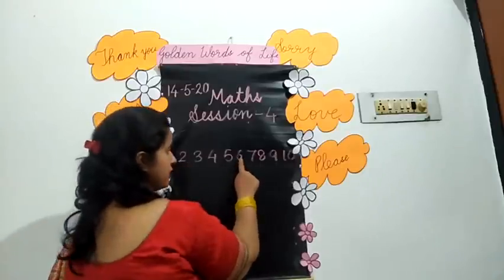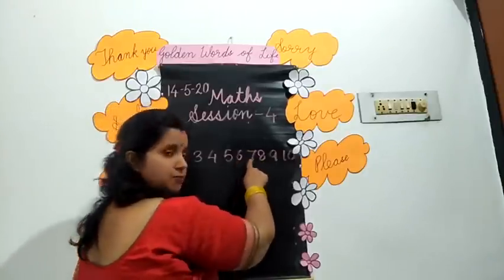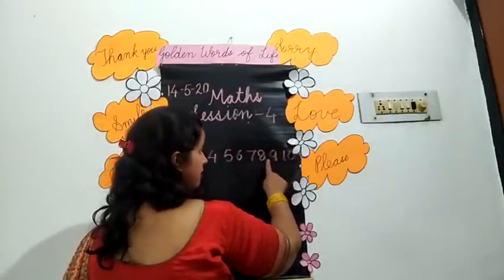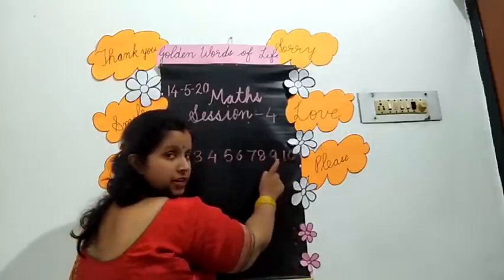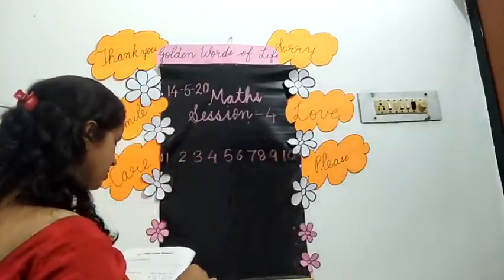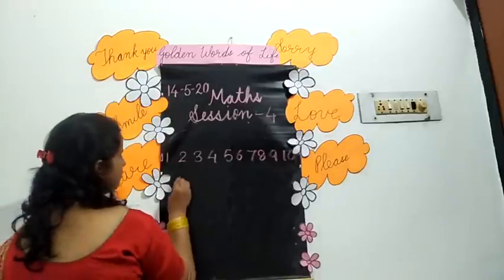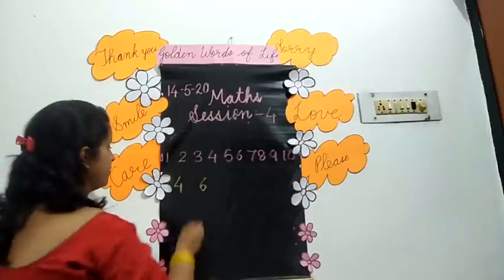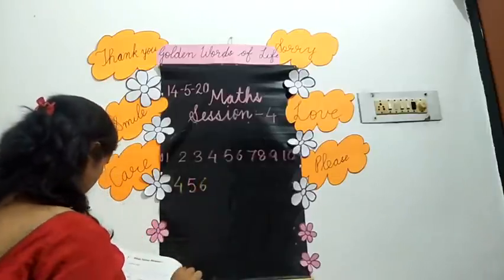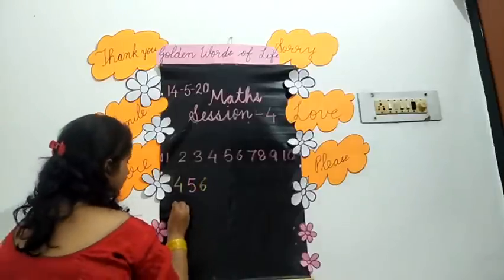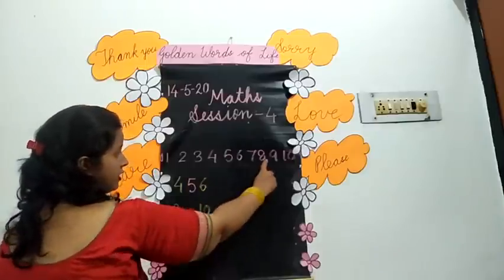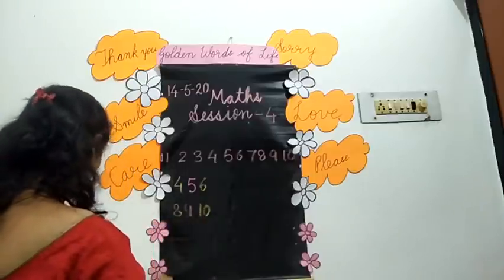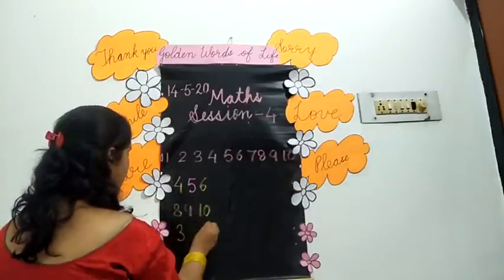Which number is coming between number 6 and 8? So in between 6 and 8, number 7 is coming. Which number will come between 8 and 10? Number 9 will come. Okay, children? Shall we do the exercise? See, 4 and 6. So here in the between, which number will come? Number 5 will come. Now number 8 and 10. So between 8 and 10, which number will come? Number 9 will come.